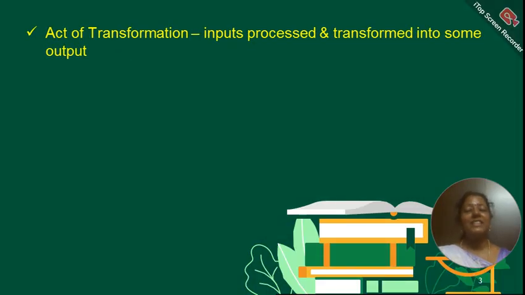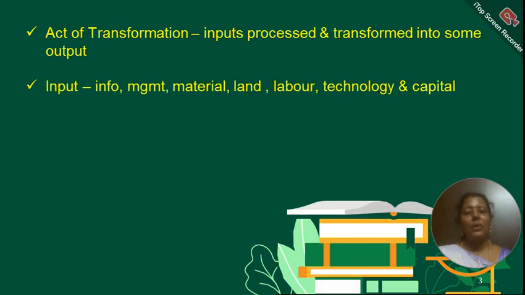So production is an act of transformation. It is purposeful and intentional transformation where inputs are processed and transformed into output. What are all the various inputs? Information, management in the sense of managerial skills, material, land, labor, technology, and capital. Capital is the amount with which one starts the business. Technology is both hard technology like machines and also soft technology like software and other applications. What are all the outputs drawn from the production process? It can be either goods or services.